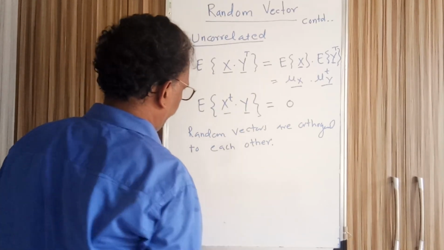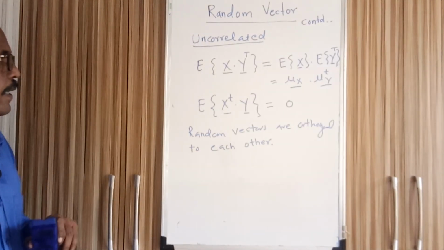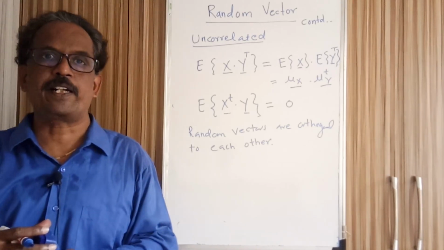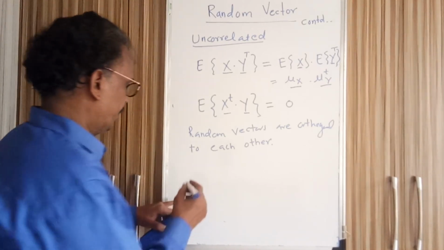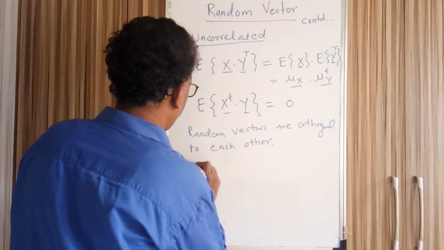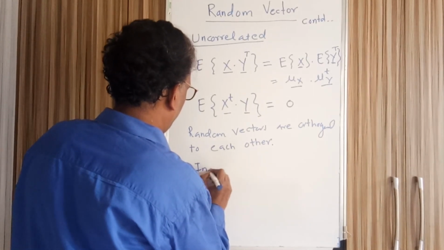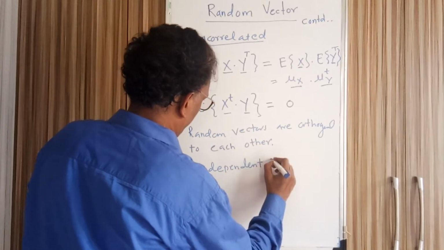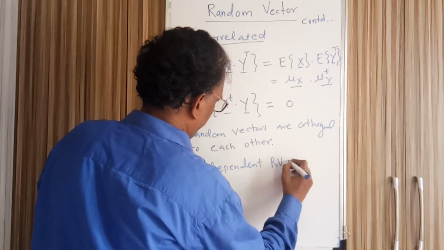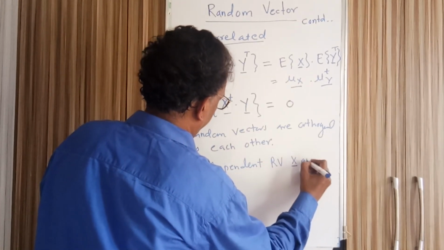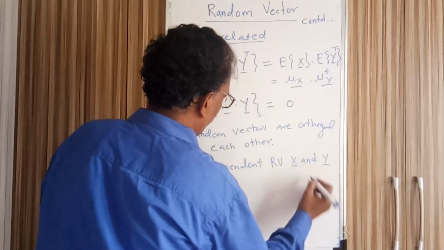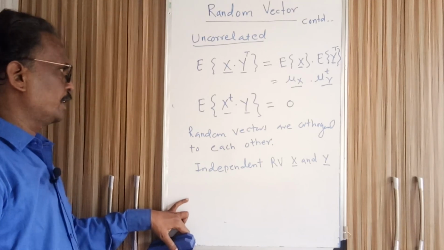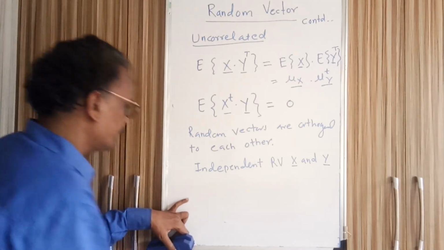Orthogonal to each other, right? And one more thing which we have seen is random vectors are independent. When two random vectors x and y are independent, what is the requirement?